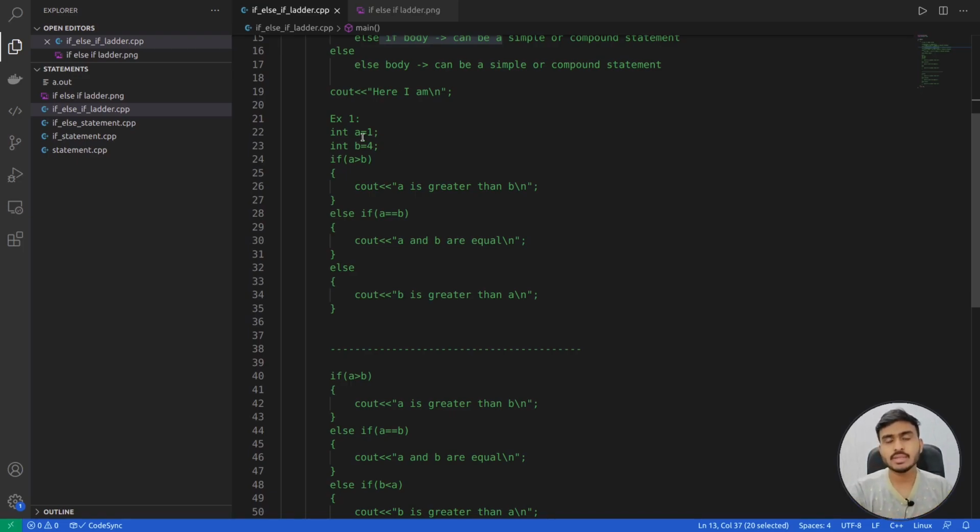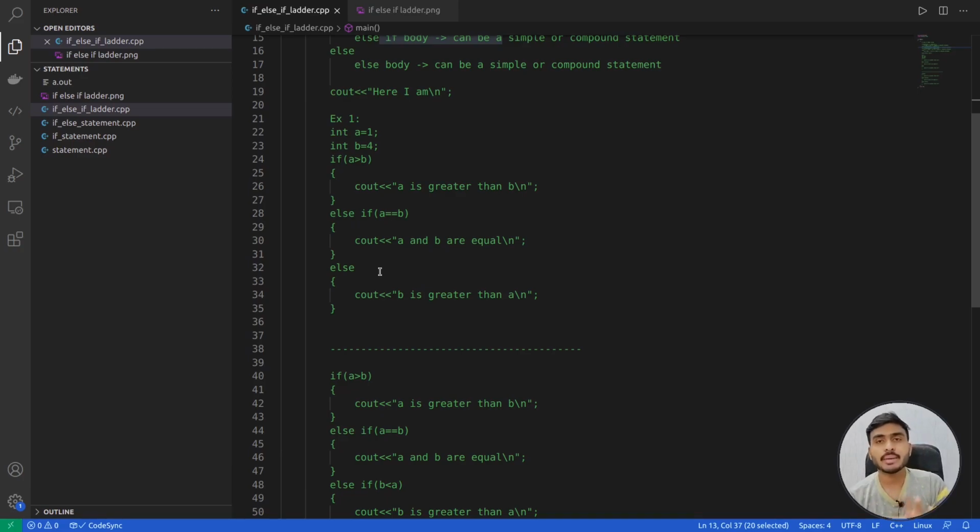So we have two variables a and b, right? What I have done is I have written three statements: if, followed by else if, followed by else. Whenever you are writing an if else if ladder, the sequence needs to be like this only. First you write the if statement, followed by else ifs. In else if you can write as many else ifs as you want, and finally you can write else if you want. It's not compulsory to write else.